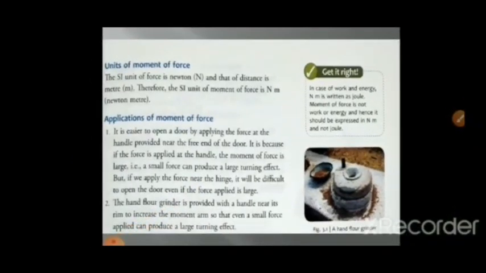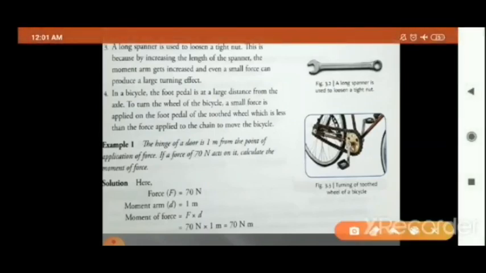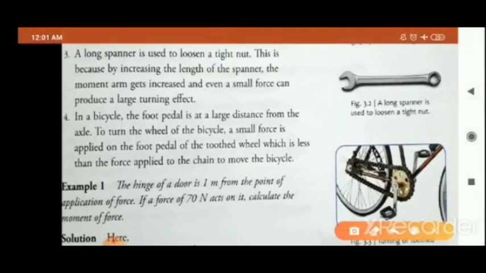So I think you must have understood the door example and the hand flour grinder. Now we will talk about the spanner or wrench. Now you must have seen this spanner or wrench. A long spanner is used to loosen a tight nut. This is because by increasing the length of the spanner, the moment arm gets increased and even a small force can produce a large turning effect.